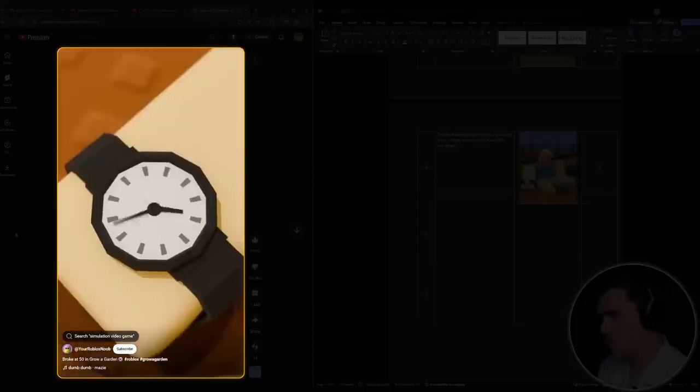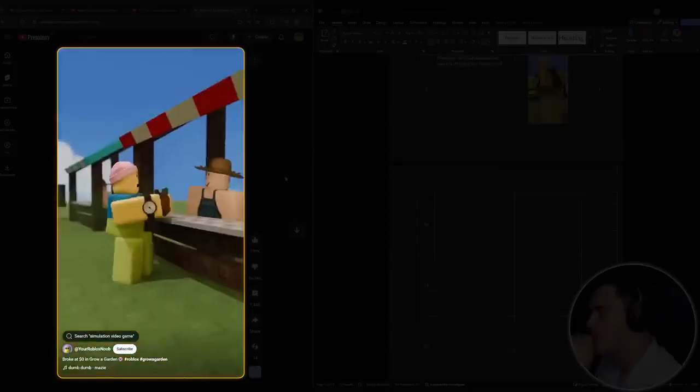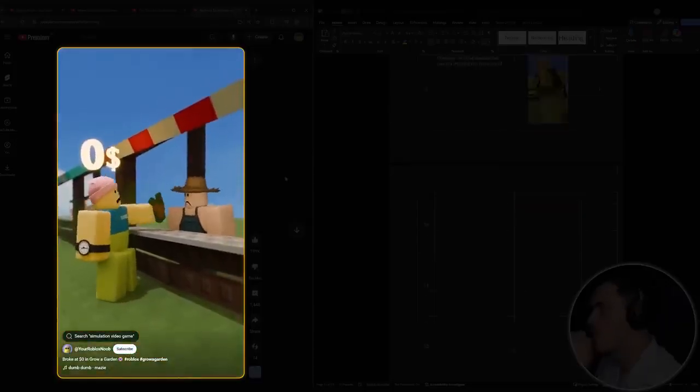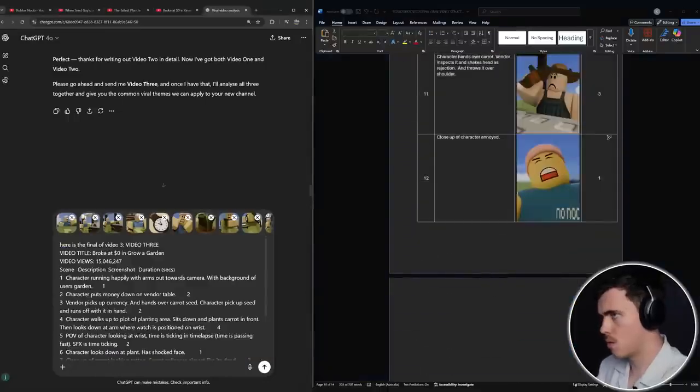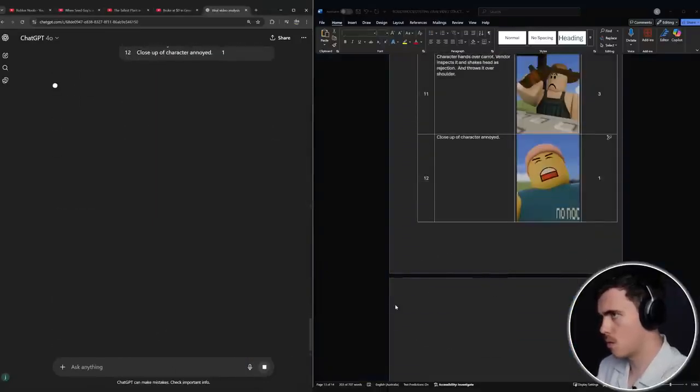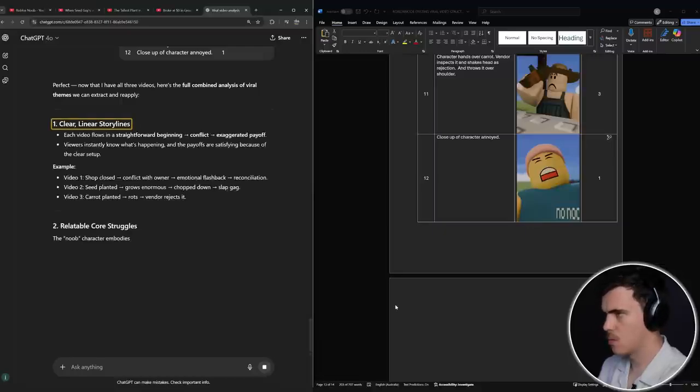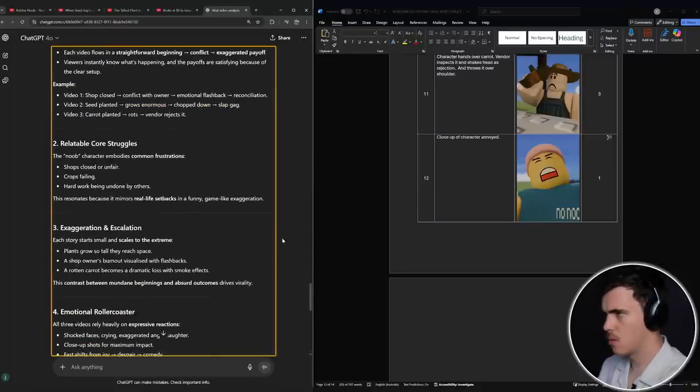And it's pretty simple. The user just plants a seed, then waits for it to grow, then harvests the seed, and then sells it to a vendor to make game currency. Quite a simple concept for one of the most popular games of all time. But anyway, let's continue. After that research, I fed each of the outlines into ChatGPT for it to help analyze any common patterns. And as we already knew, the storylines were very linear, but it also provided some more ideas that I took on board.